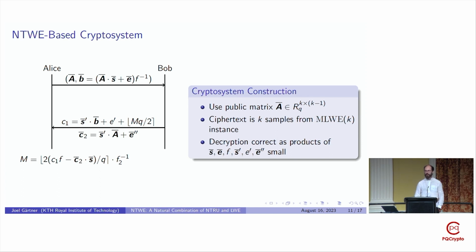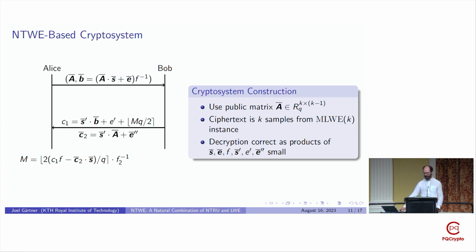And assuming the computational indistinguishability of this public key from uniformly random, we then have that the ciphertext essentially corresponds to k samples from a module learning with errors instance of rank k, with the message encoded into one of these samples, and thus assuming the computational hardness of the decision version of the module learning with errors problem, we have that the message is hidden in this ciphertext.